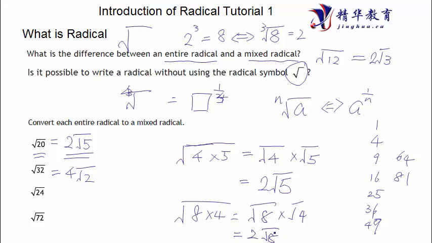Now it's not done because the 8 can be factored again into square root of 4 and square root of 2. So this becomes 2 as well. So you got 2 here, 2 here, and then a square root of 2. 2 times 2 is 4, times square root of 2 is 4 square root of 2. So it is the same thing. You just do an extra step. There's nothing wrong with that. Okay, good. Let's keep going.